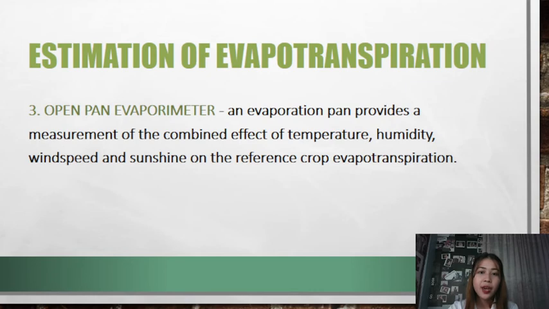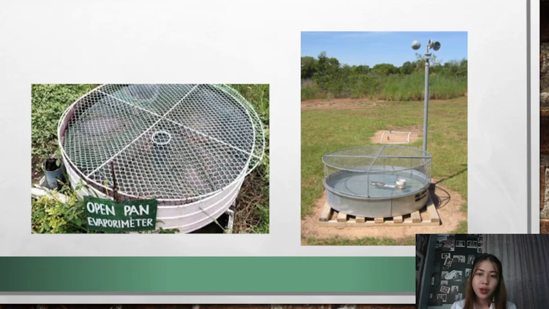And lastly, we have the open pan evaporimeter. So this is an indirect method. An evaporation pan provides a measurement of the combined effect of temperature, humidity, wind speed, and sunshine on the reference evapotranspiration. So these are the examples of the open pan evaporimeter.